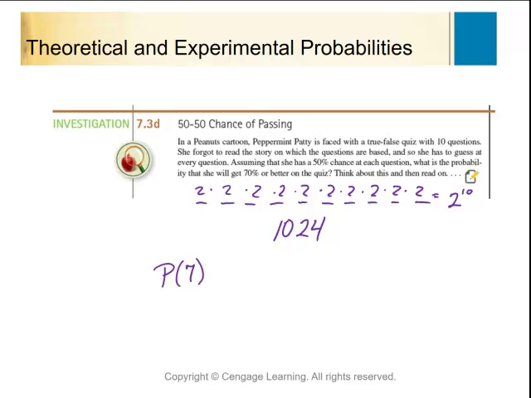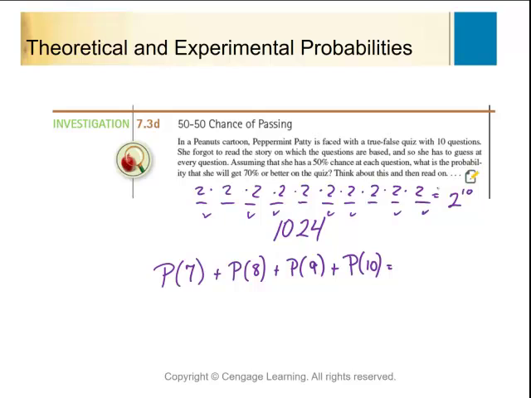In order to get a 70% or better, I could get 7 of them right, or I could get 8 of them right, or I could get 9 of them right, or I could get 10 of them right. And it wouldn't matter if I got the first 7 right, or if I got that one, 3, 4, 5, 6, 7. I could get them in that order as well.